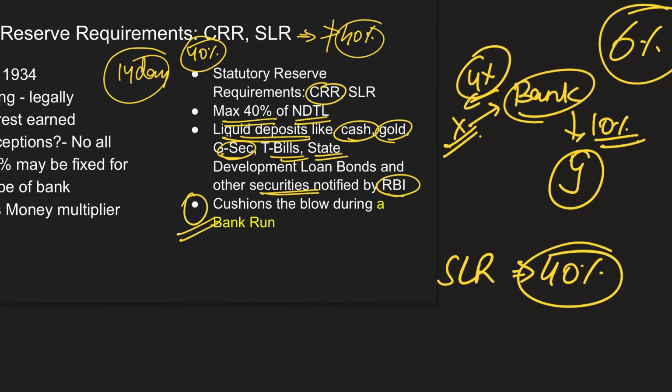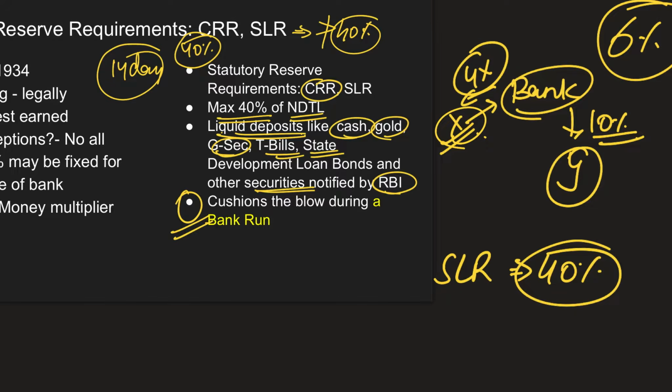If all the depositors like X say that we want our money at the same time, the bank should recover this loan that they have given from people like Y and then give it to X. So it is not possible for all the money to be given at the same time. It is in this kind of scenario that SLR will help. So this is the difference between CRR and SLR.